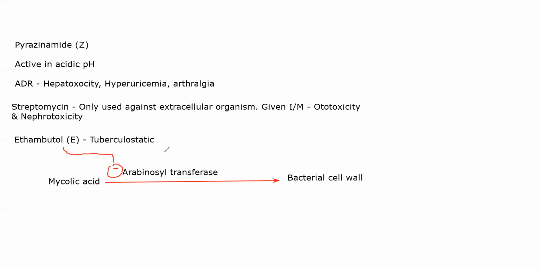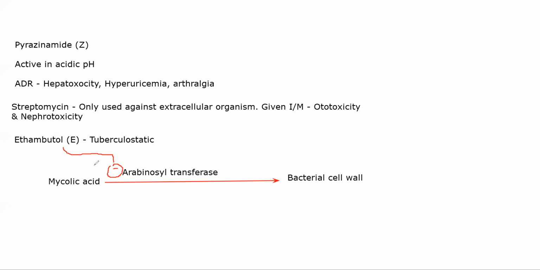So for as long as ethambutol is present, that incorporation will not occur and the bacterial cell wall will remain weak. But as soon as you remove ethambutol, again the same process will continue and mycolic acid will start getting incorporated, continuing the whole process. That is why it is only able to stop the growth of the bacteria rather than kill the bacteria outright.